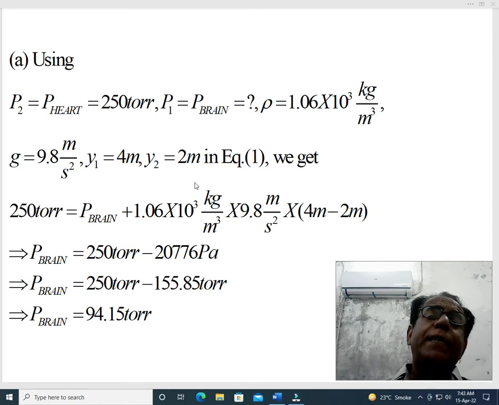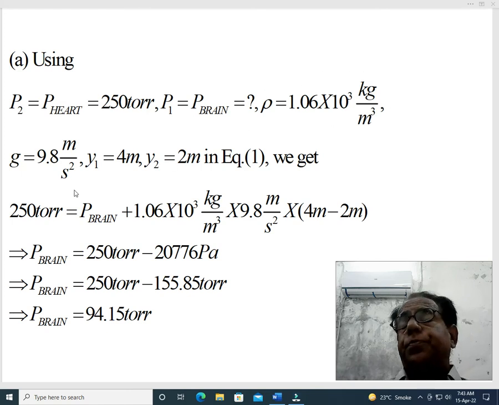That is to say, in equation number 1, all values will be replaced by these values. Dear students, actually, we know that the height of brain from ground is 4 meter, while the height of heart from ground or feet is 2 meter.